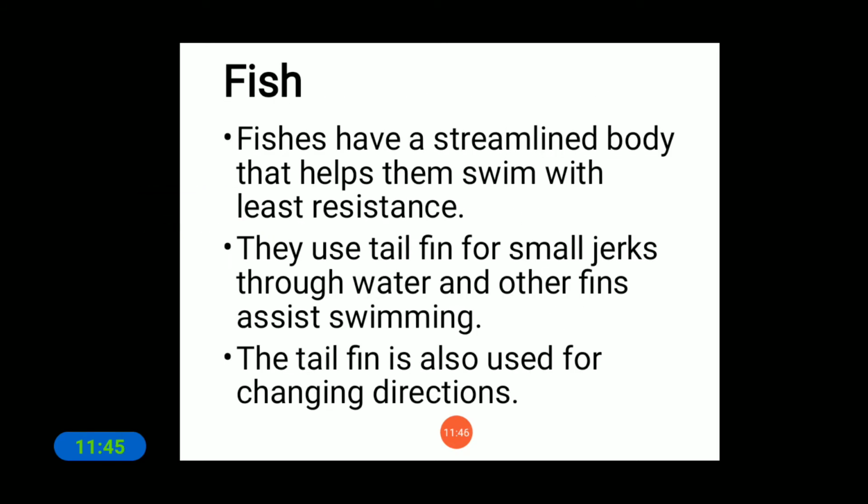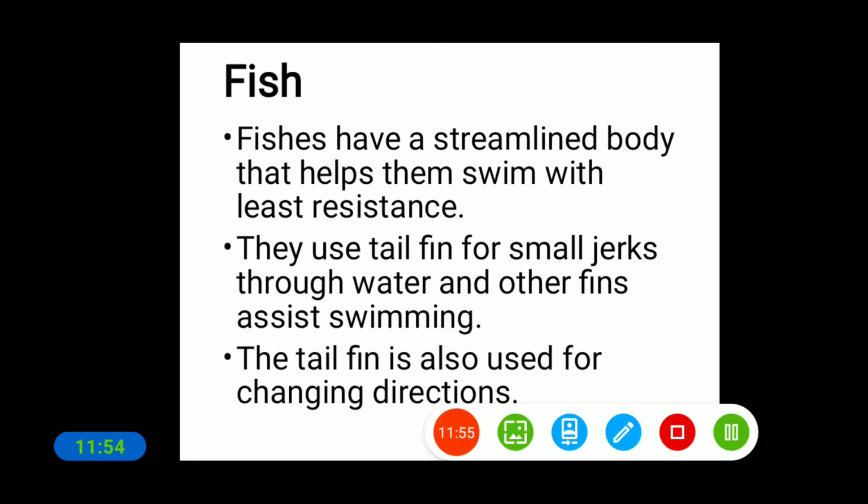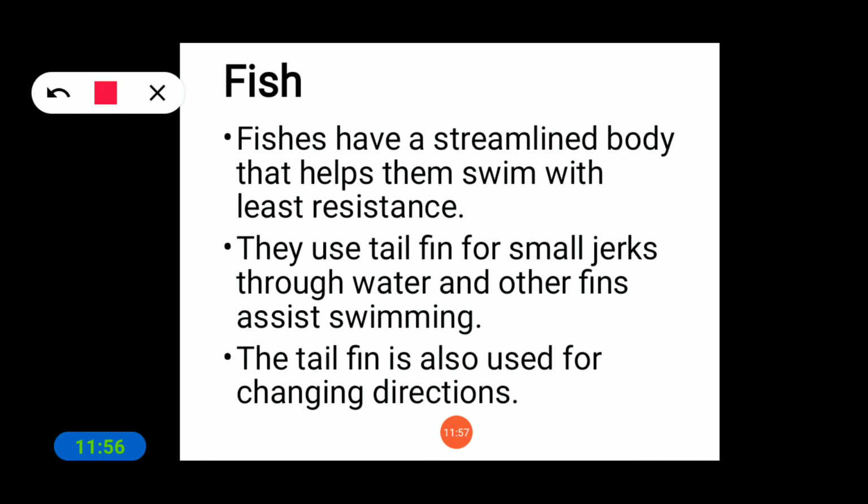Next we will see another animal, that is fish. Fishes have a streamlined body that helps them to swim with the least resistance. They use the tail fin for small jerks through the water, and other fins assist swimming. And the tail fin is also used for changing direction.